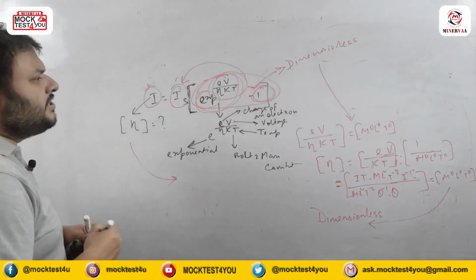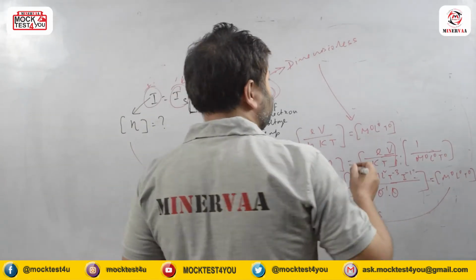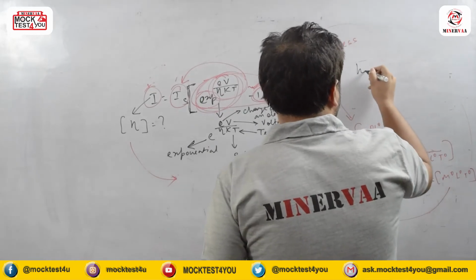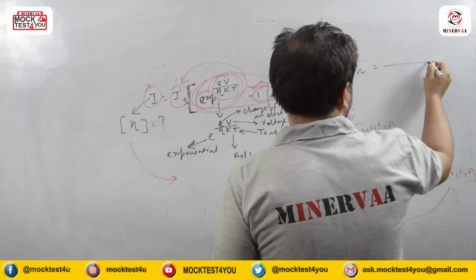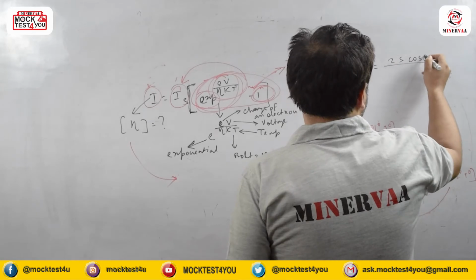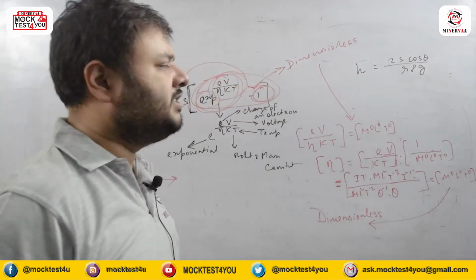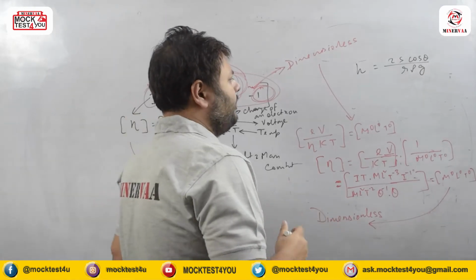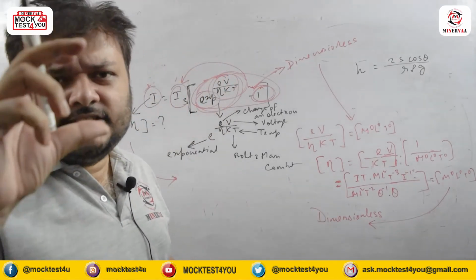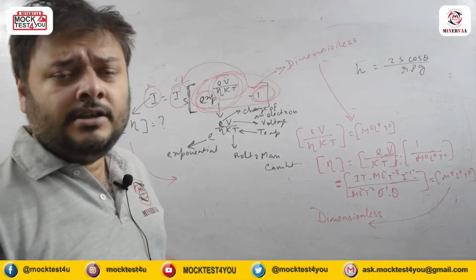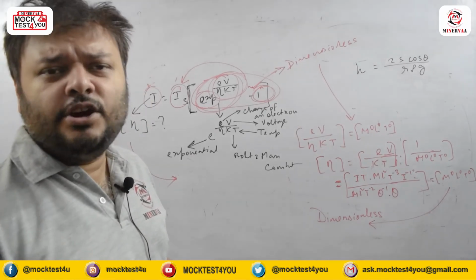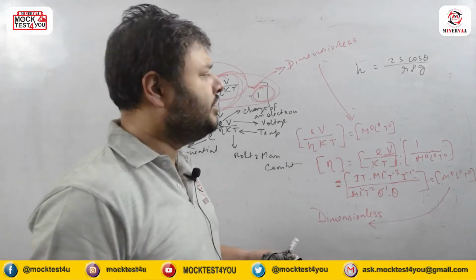This type of question we can see here also, like anytime it is asked that within a capillary tube mercury rises up to a height h, which is equal to 2S cos theta by r rho g, where you can see that h is the height rise, r is the radius of the tube, rho is the density of mercury, and g is the acceleration due to gravity.